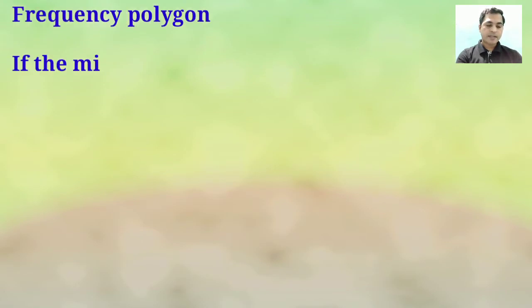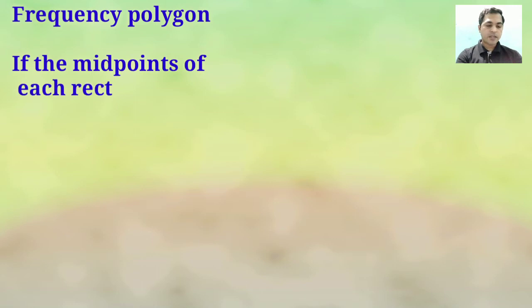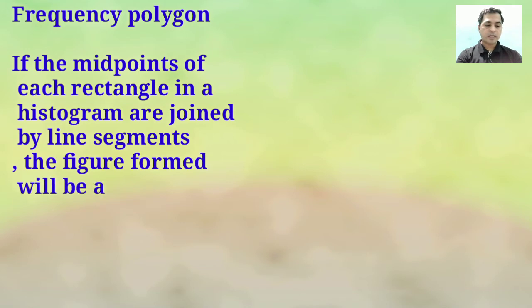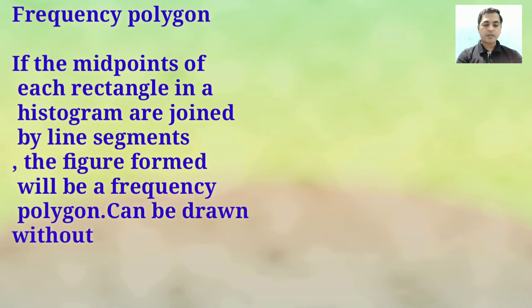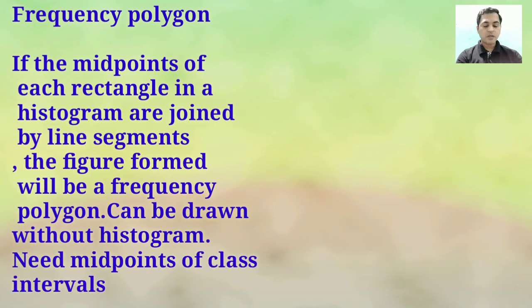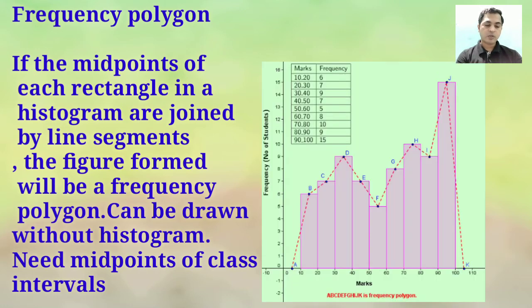Frequency polygon. If the midpoints of each rectangle in a histogram are joined by line segments, then the figure formed will be a frequency polygon. Is it clear students? So can we draw it with a histogram? We need the midpoints of the class intervals. So students, here first of all we have to draw the histogram and then we will join the midpoint of each interval.